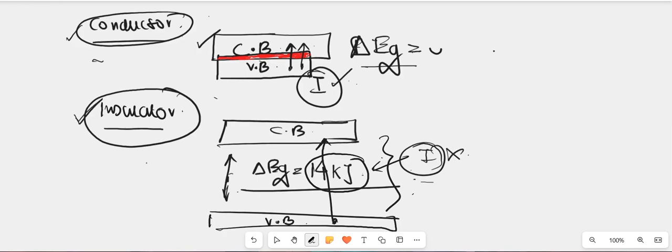These solids belong to the category of insulators, which means they are not good conductors of heat or electricity. On the other hand, conductors are good conductors of electricity.